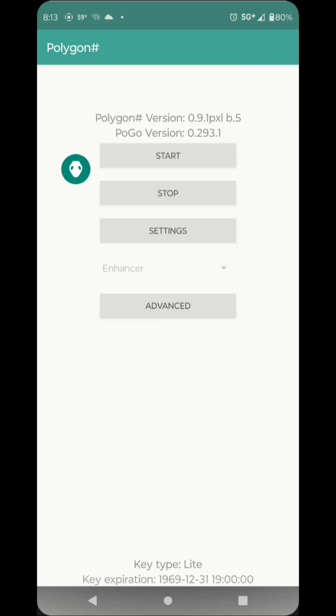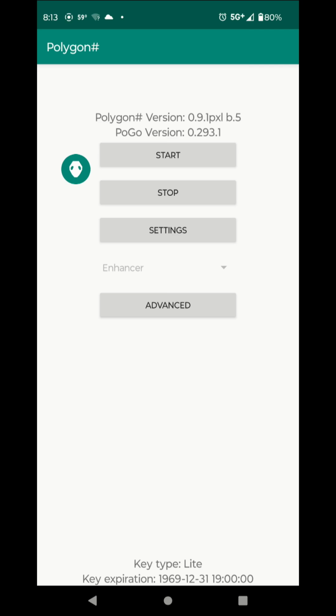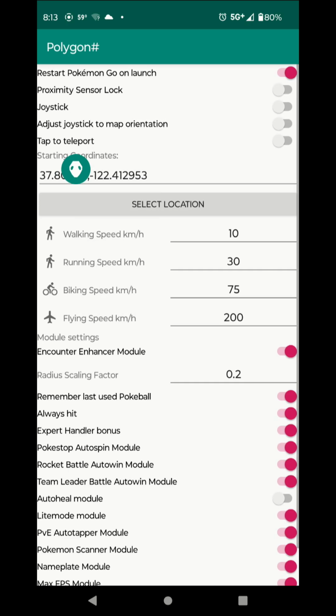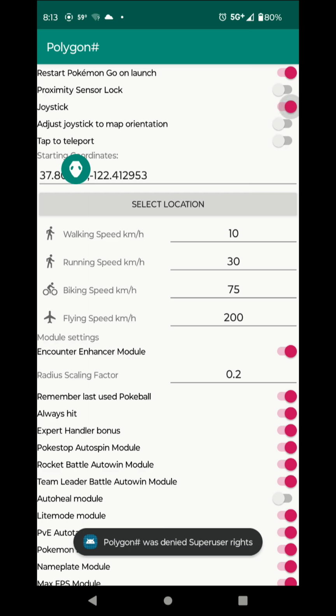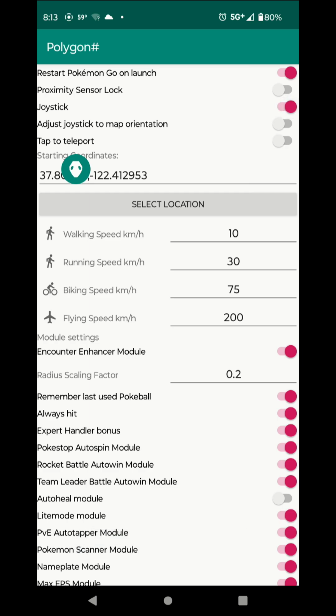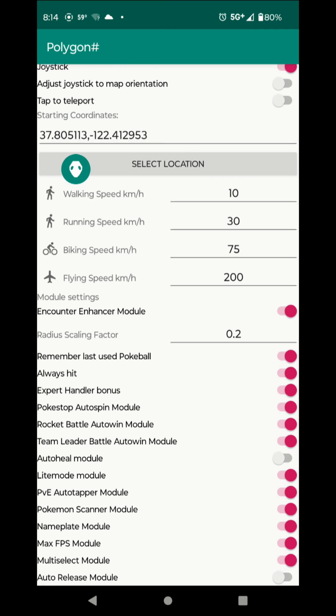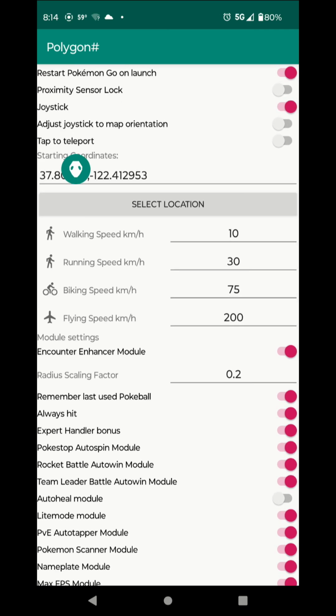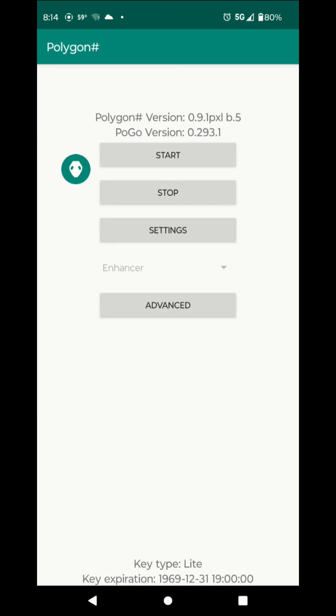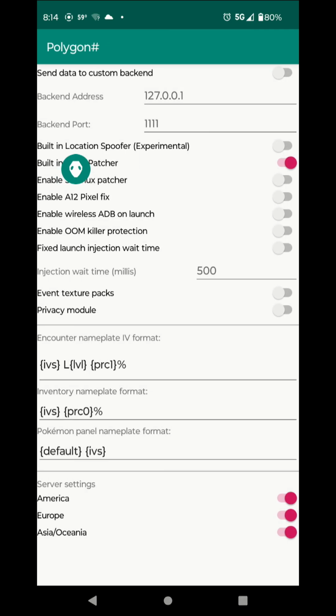You click on it, it'll give you more settings options which you cannot normally get. So you click on settings, and then you click on the third one, say joystick, and then leave everything as it is. So you go back and then go advanced, and then there's a built-in spelling patcher. You click on it, okay, and then you leave everything as it is.